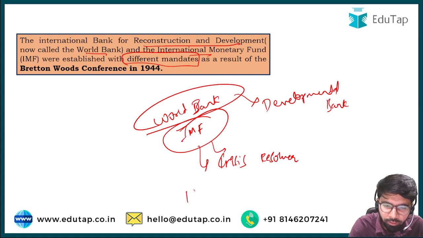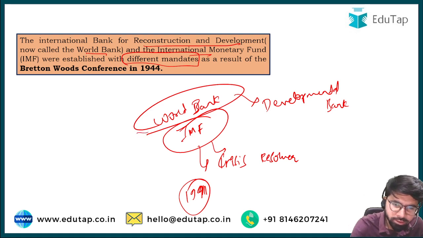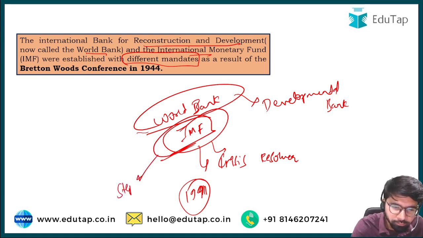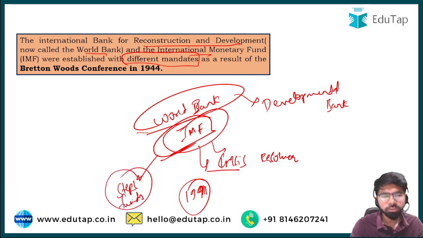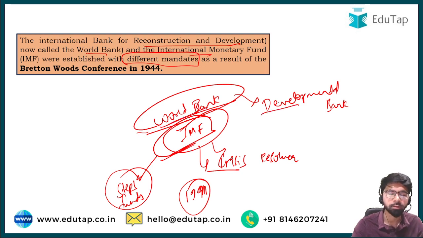For example, during the LPG crisis of 1991, if you were to look at any organization to take India out of such a crisis, it would be the IMF. The IMF would suggest to India the steps to be taken in order to resolve the crisis, and apart from that, it will also give countries short-term funds to help them tide over that crisis. But the role of the World Bank is that of a development bank.